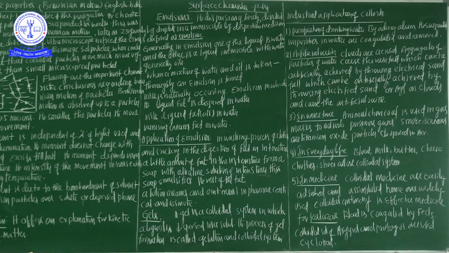Blue color of the sky: dust particles along with water vapor suspended in the air scatter blue light, which reaches our eye, and hence the sky looks blue to us. And fog, mist and rain: when a large mass of air containing dust particles is cooled below its dew point, the moisture in the air condenses on the surface of these particles, forming droplets.